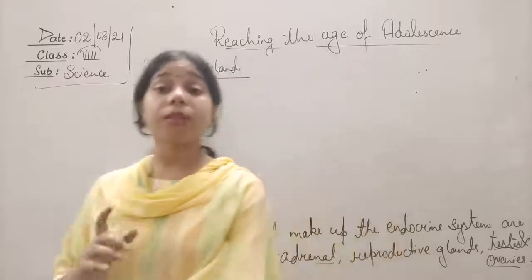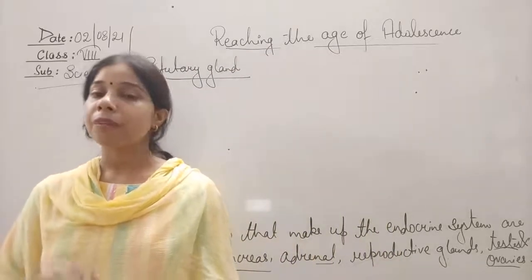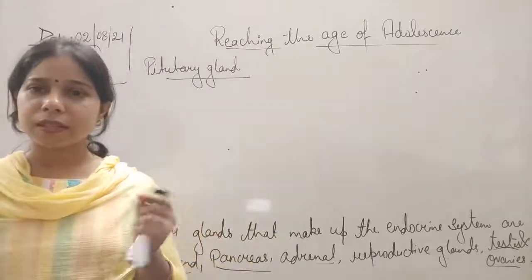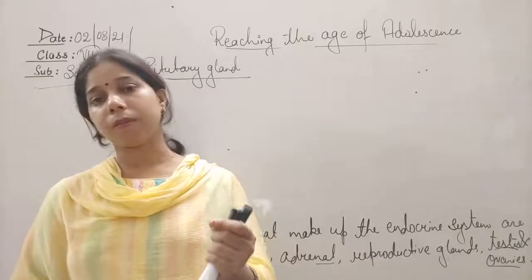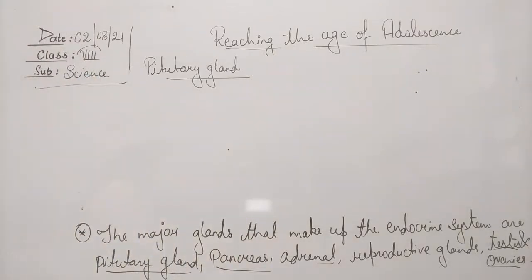Now one more thing, what is the location where it is present? It is basically present in our brain. A pea-shaped structure is there, students, very small in size. It is a pea-sized pituitary gland present in the brain.